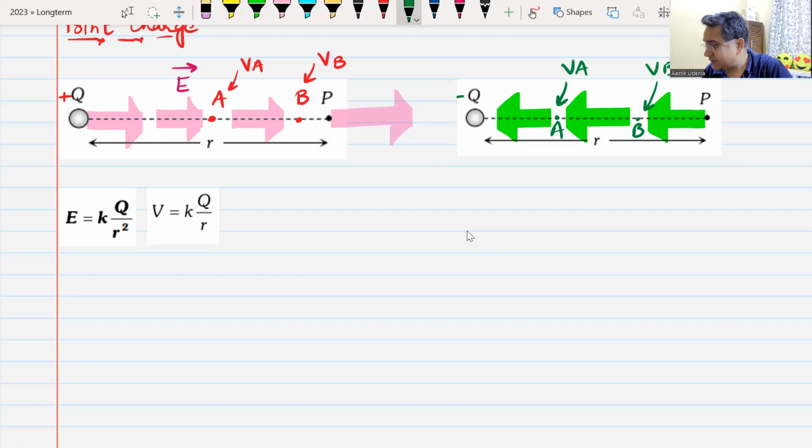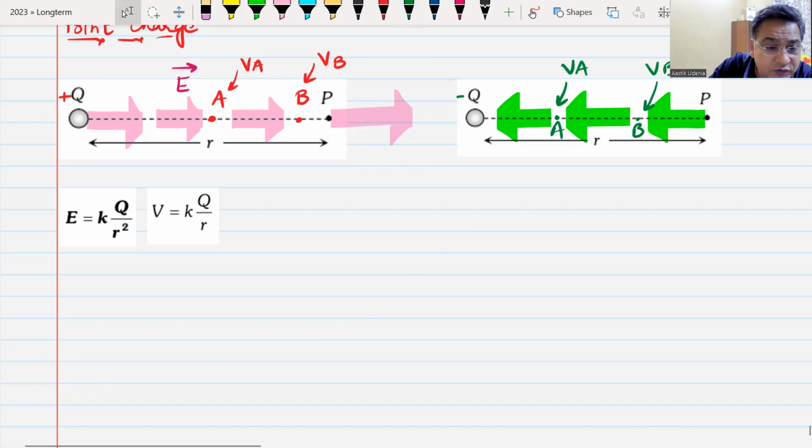That means whether it's positive charge or negative charge, electric field lines are always going from a point of higher potential to a point of lower potential. Do we understand this? Yes, sir.